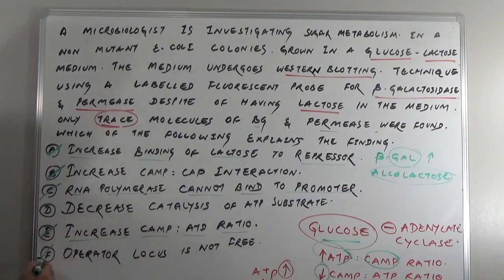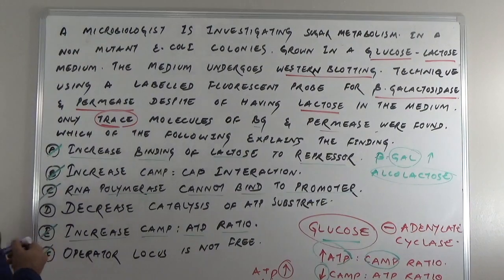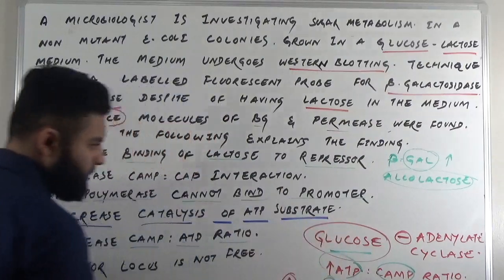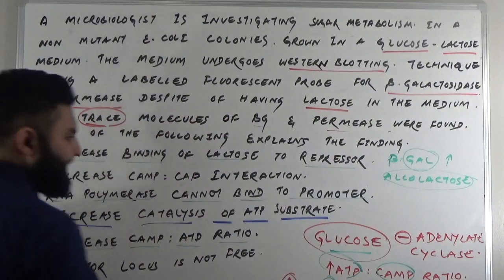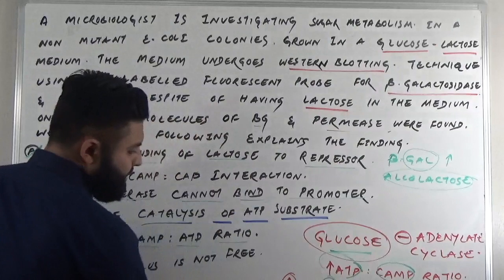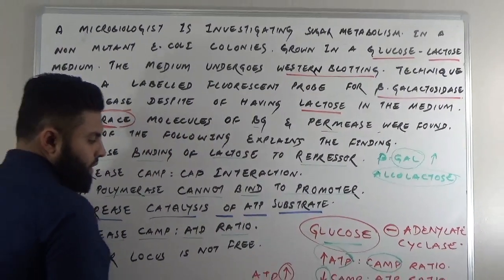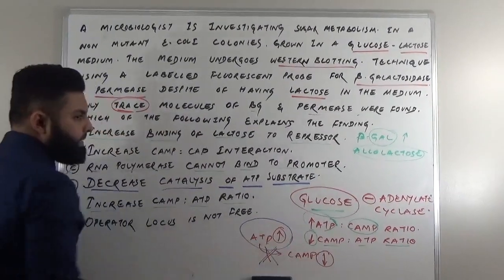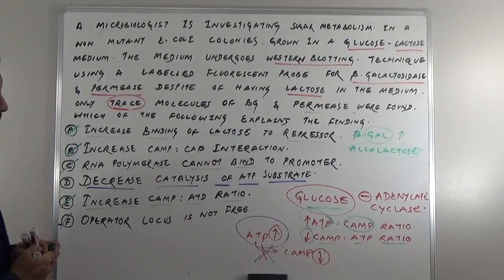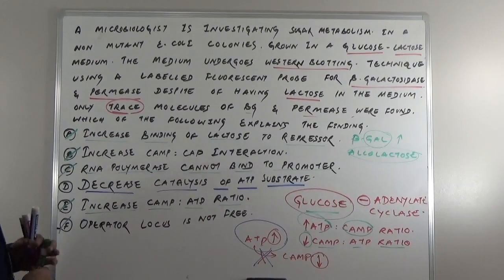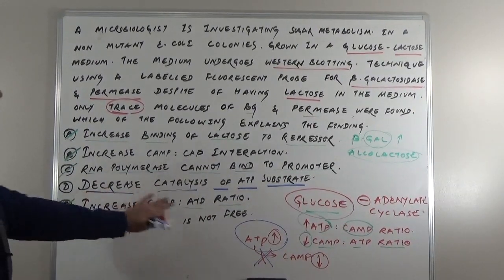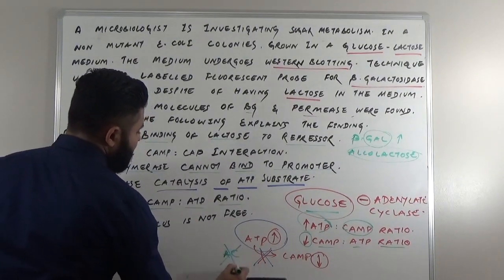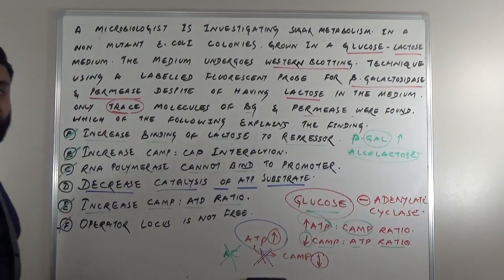It doesn't explain. Option D says that there is a decreased catalysis of ATP substrate, and that's true. Isn't it that there is a decreased conversion of ATP to cyclic AMP? So when there is a decreased conversion of ATP to cyclic AMP, there is a decreased catalysis of ATP substrate. And this is the answer here, that is decreased conversion of ATP to cyclic AMP because the adenylate cyclase enzyme is inhibited by glucose. And that's the end of our discussion. Thank you.